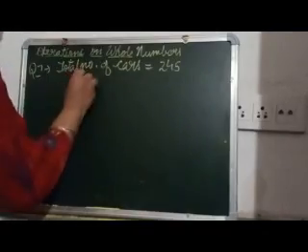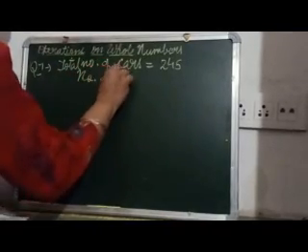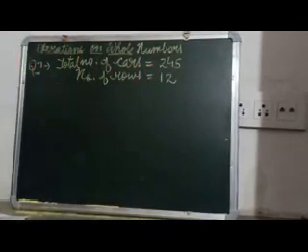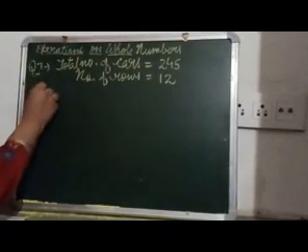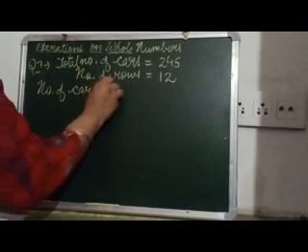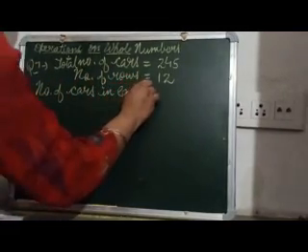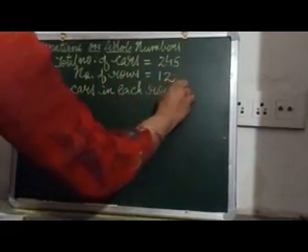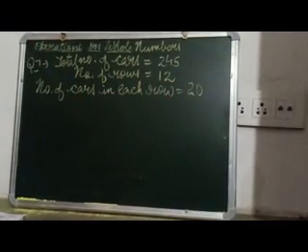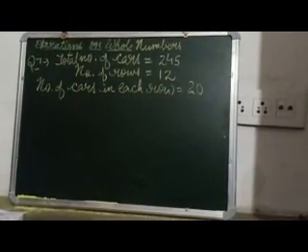Then number of rows we are given is 12. And number of cars in each row, that is 20. And we have to calculate that how many cars will be left.